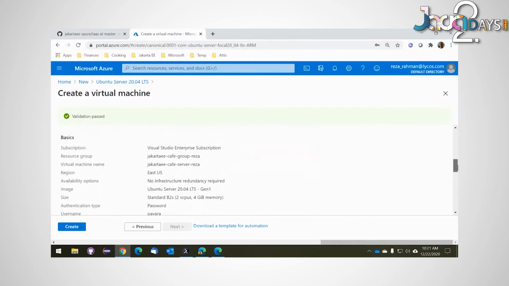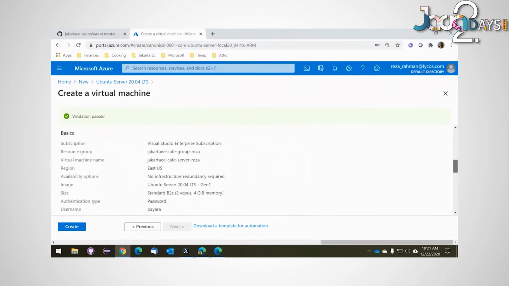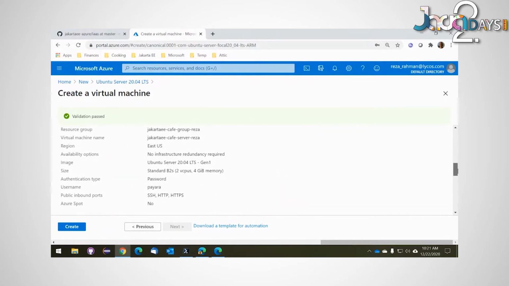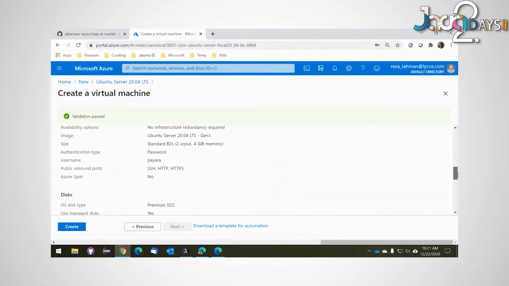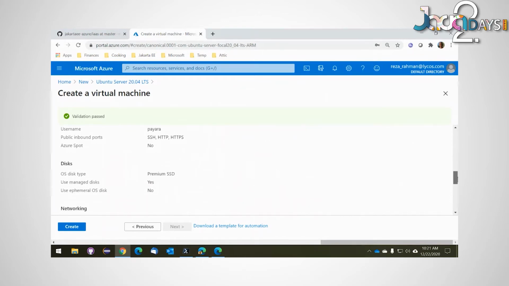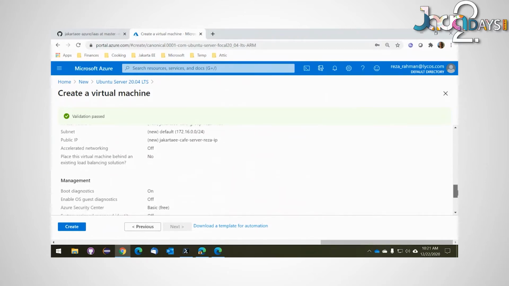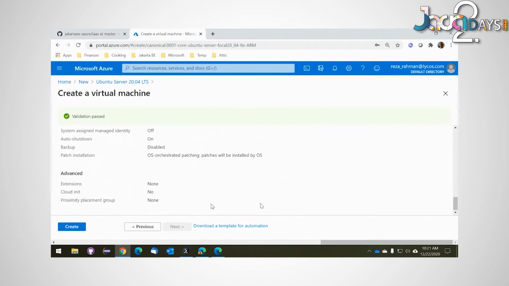And resource group name. So let's take a look. East US, Ubuntu server, 2 CPUs, 4 GB of memory. That's plenty. Password, public open ports, SSH, HTTP, and HTTPS, premium SSD, virtual network, and so on. So I think we can go ahead and hit create.